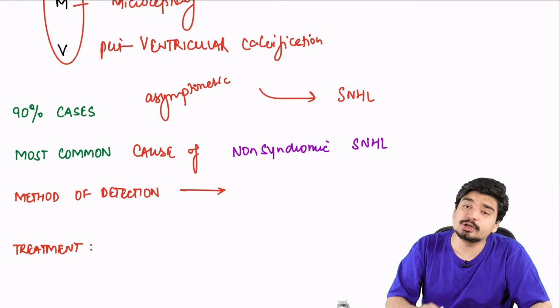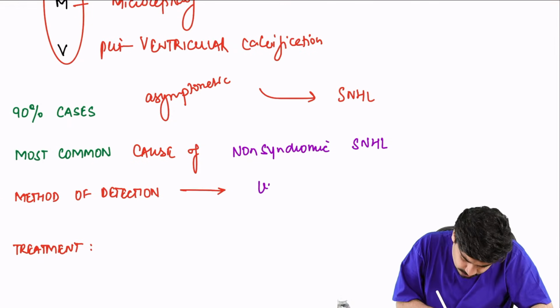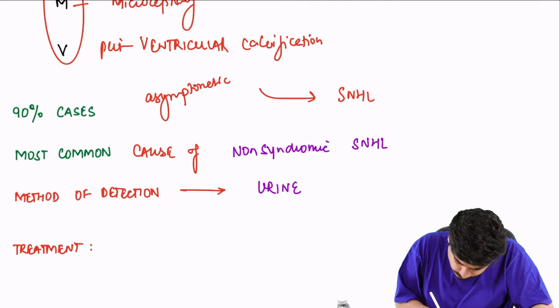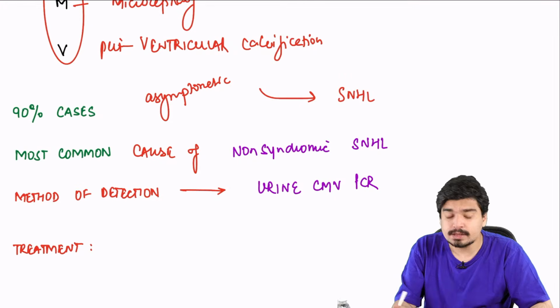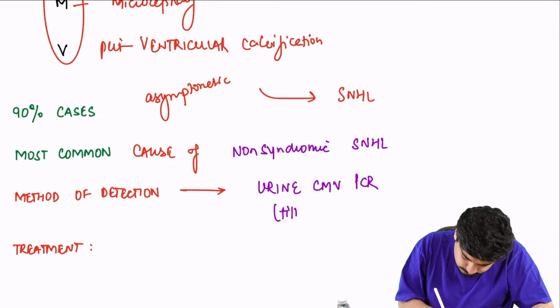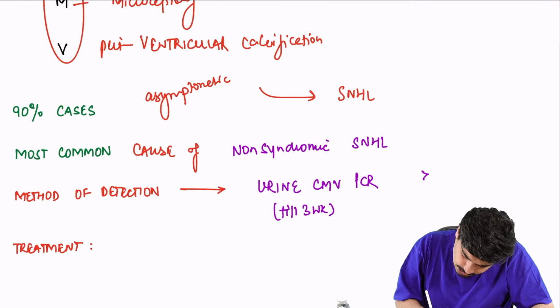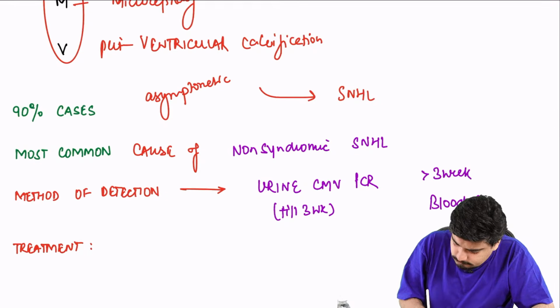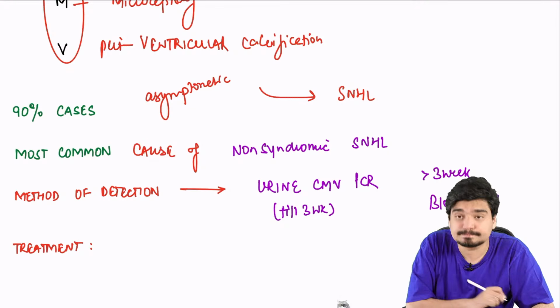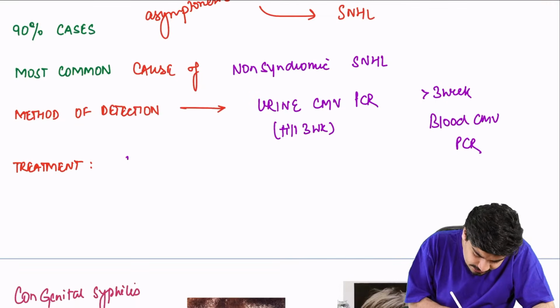How do you detect it? You will do a urine CMV PCR. The method of choice is, we prefer doing a urine CMV PCR till 3 weeks. After 3 weeks, we prefer blood CMV PCR. And what is the treatment? Treatment is ganciclovir.